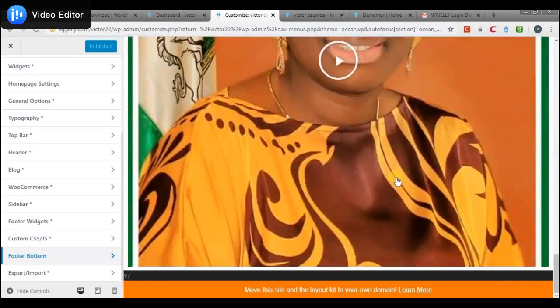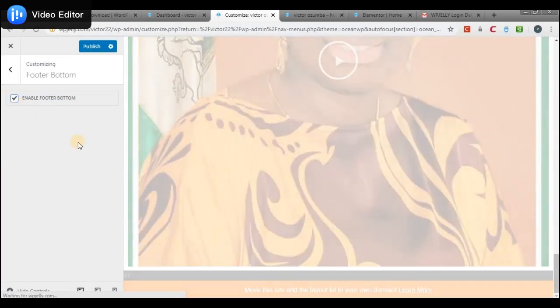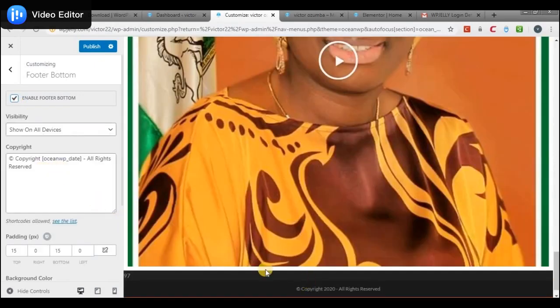So what we could do is add a footer here. If you notice, there is no footer here, so we could come here and click the enable footer button. So it's trying to add a footer now, and you'll see copyright 2020, all rights reserved.